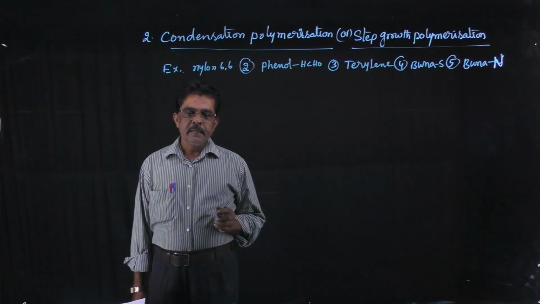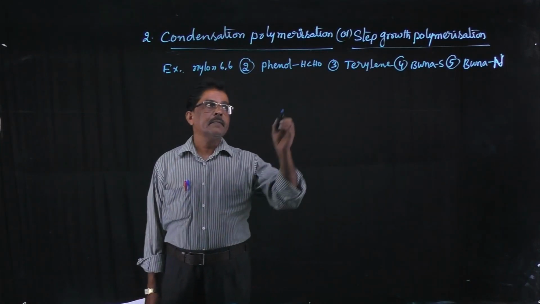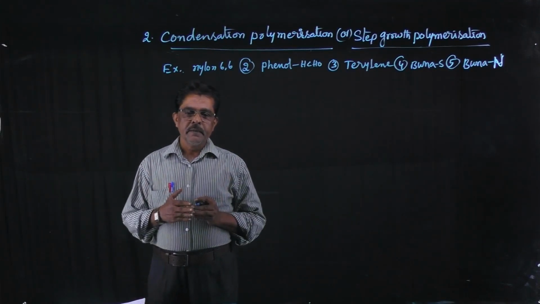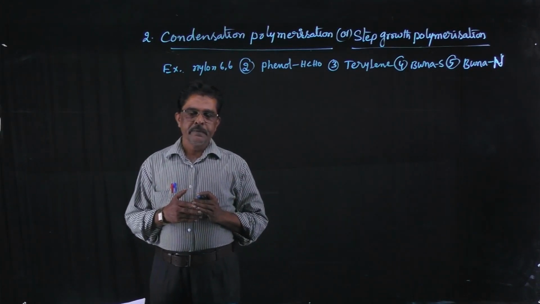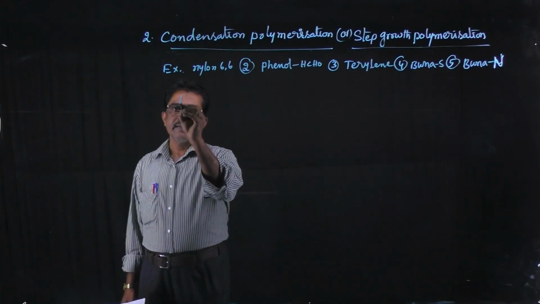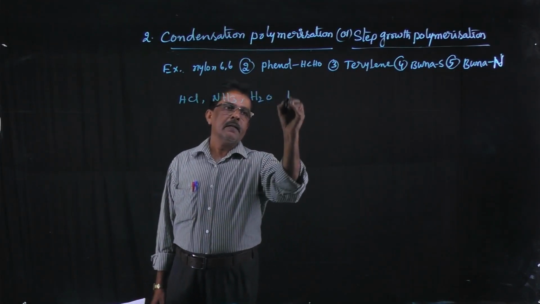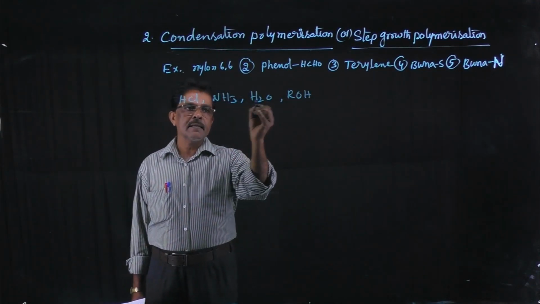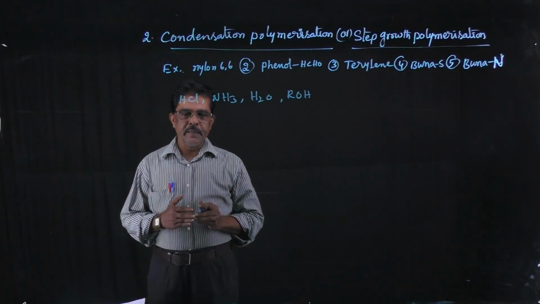Next type of polymerization is condensation polymerization, or step growth polymerization. In this polymerization, the polymerization occurs in a stepwise manner with the elimination of small molecules like HCl, NH3, H2O and ROH. Polymerization by elimination of smaller molecules like HCl, NH3, H2O, ROH is called condensation polymerization.